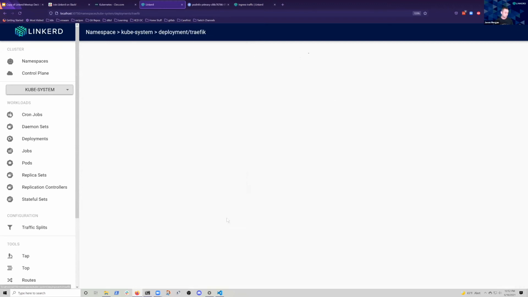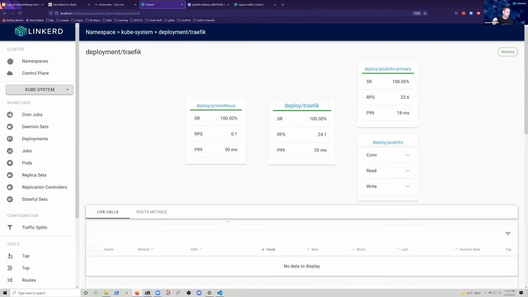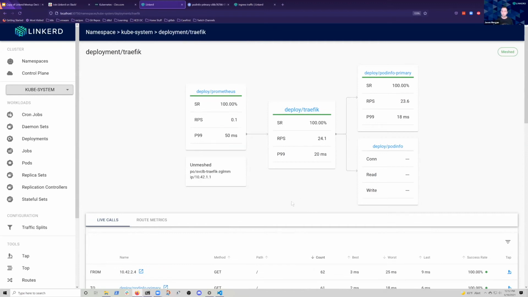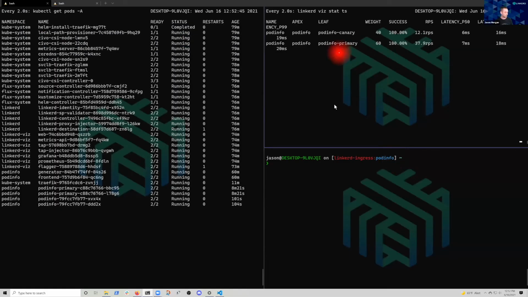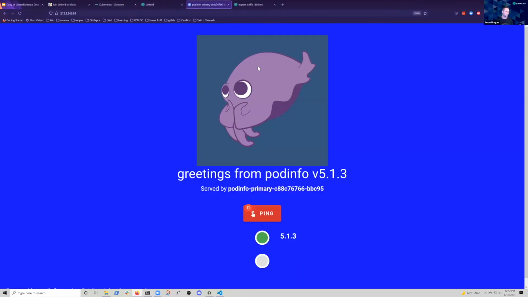If we look over at the traffic deployment itself, the ingress, we can see that it has two endpoints, deployment podinfo and deployment primary, but it has sent nothing to podinfo. In spite of the fact that I'm currently looking at about 40% of my traffic, zeros come through. If I look at the web page, I can refresh this all day long, and I'm staying on the blue background. Also, my pods are all prefixed with podinfo primary. I don't see anything that just says podinfo, which is what I should see if something is being routed to the other service.